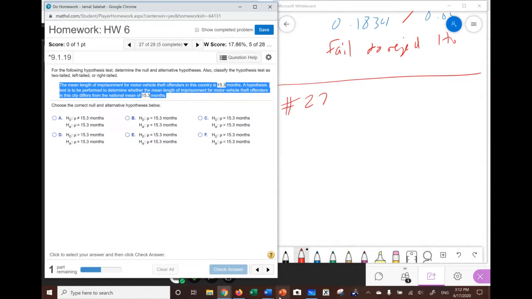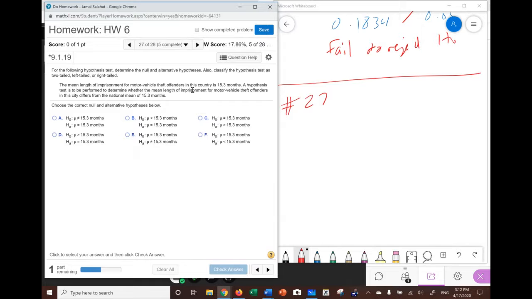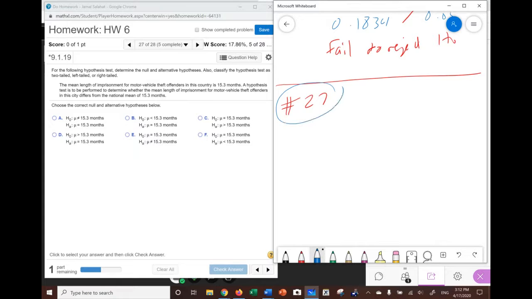So this is our problem, and we try to fill in what we need. Now, the mean length of imprisonment for motor vehicle theft offenders in this country is 15.3 months. A hypothesis test is to be performed to determine whether the mean length of imprisonment of motor vehicle theft offenders in this city differs from the national mean of 15.3. Again, as you see here, I read the full problem. I learned from my previous problem. Okay, so look at this.